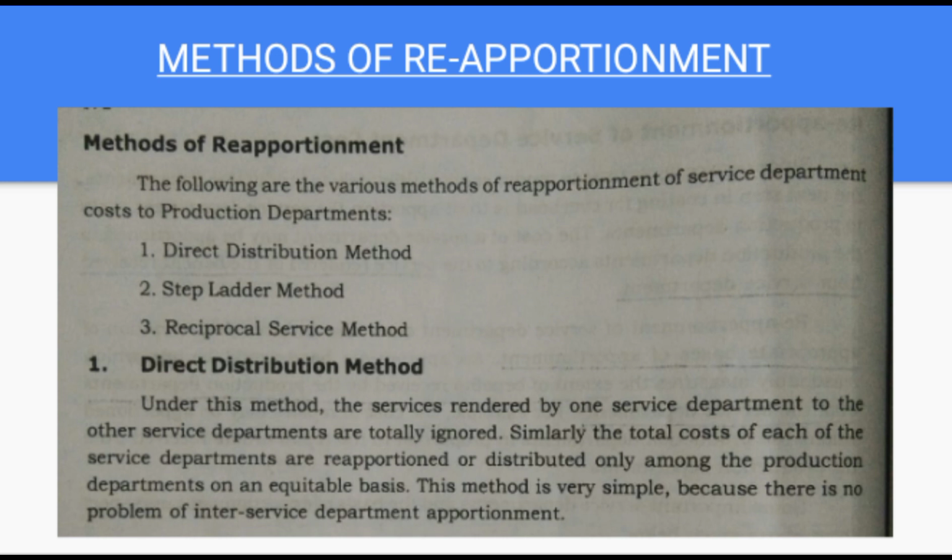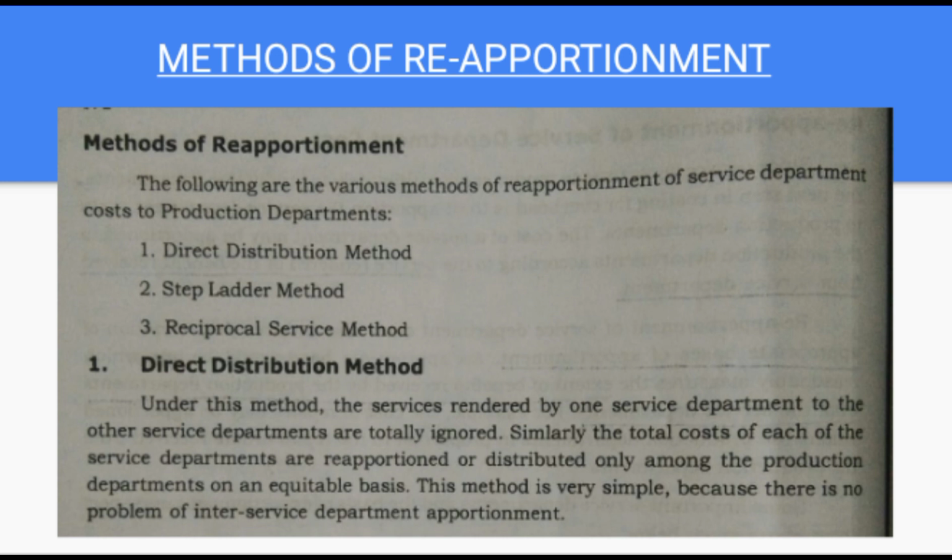Next, methods of reapportionment. Here we can see 3 methods of reapportionment of service department cost. First one, direct distribution method. Second one, step ladder method. And the third one, reciprocal service method. Reciprocal service method also includes simultaneous equation method, repeated distribution method and trial and error method. Our first method is direct distribution method.